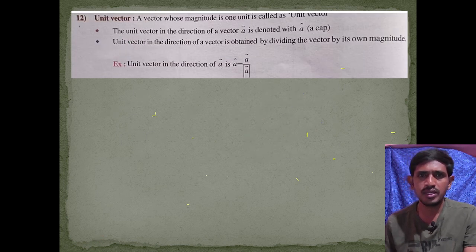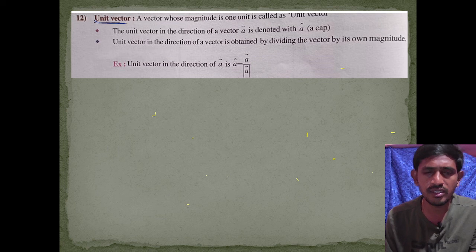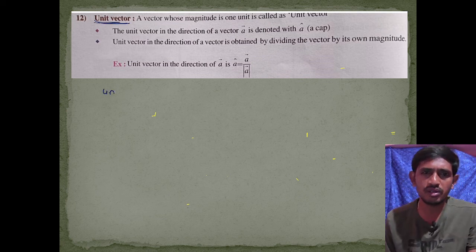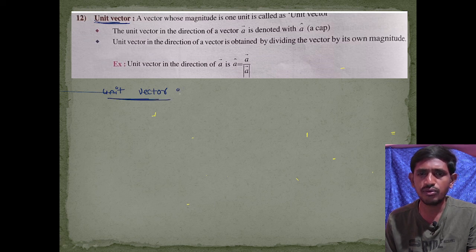Okay. Next, the last one in this video, that is the unit vector. This is very important. So, unit vector. What is a unit vector? A unit vector is a vector whose magnitude is 1. The magnitude of a unit vector is 1.